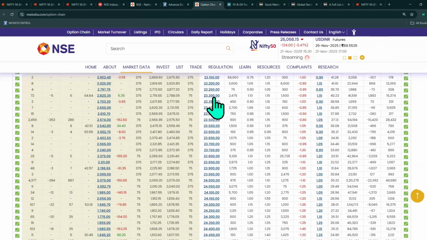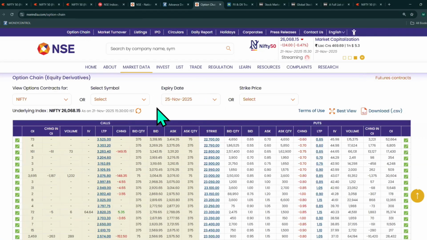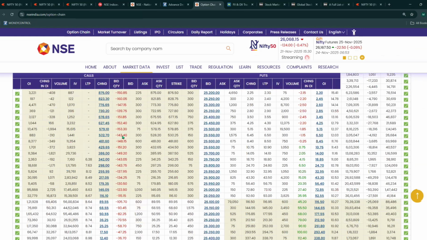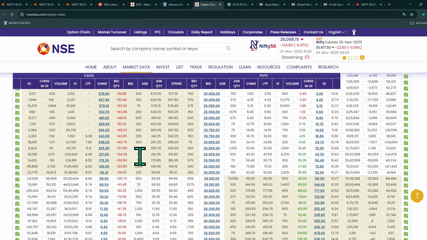Let's analyze. We will select the 25th November 2025 Nifty 50 option chain. In this, in the money call options and out of the money call options are being sold, so call sellers are there. At the same time, in the money put options and out of the money put options are being bought, meaning put buyers are there.